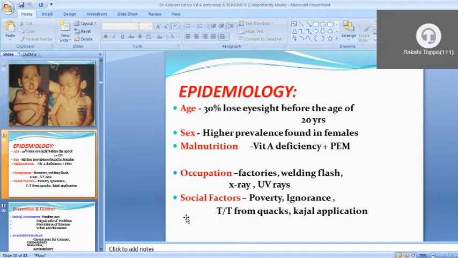Social factors are poverty, ignorance, and kajal application. Most of the time an uneducated mother, or any mother, applies kajal with the help of a stick, or she uses her fingers, so the child can easily be traumatized by a nail or the tip of the finger. This is also a general practice in India, the application of kajal, and that is also hazardous for the child's eye, and it is a risk factor for blindness also.